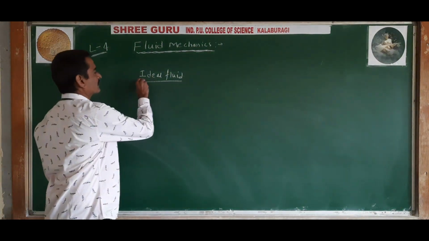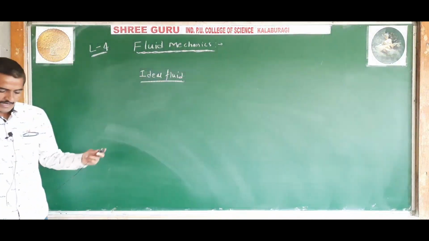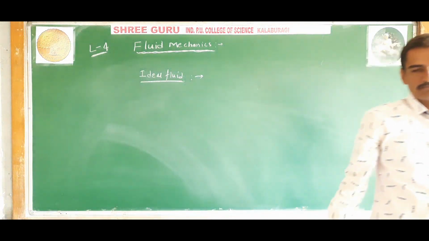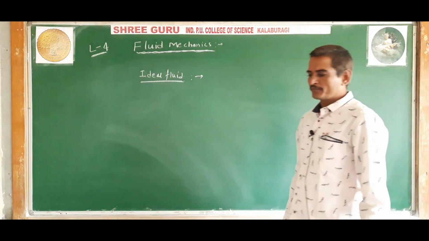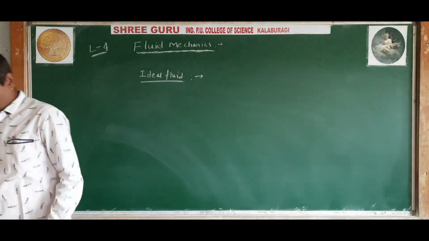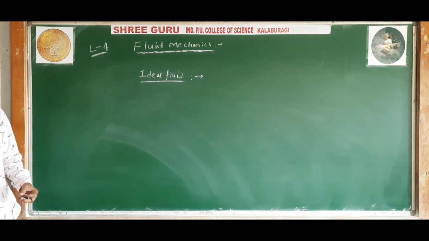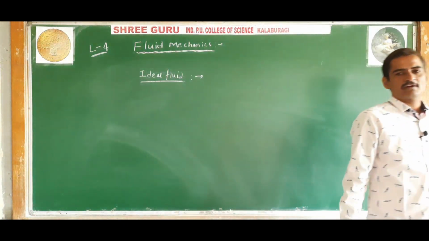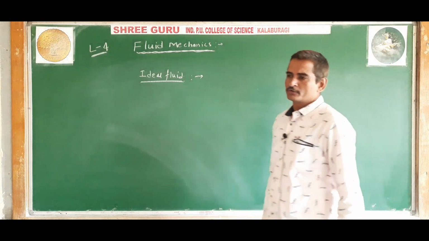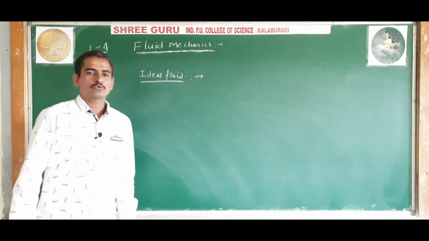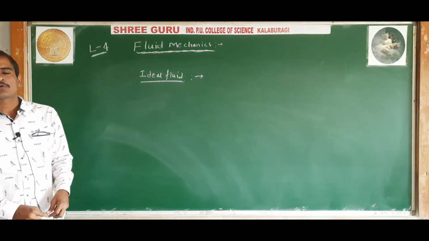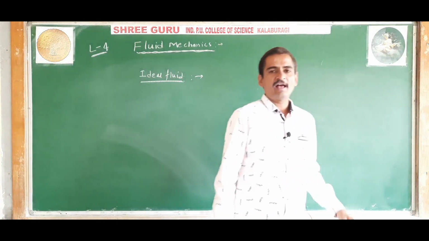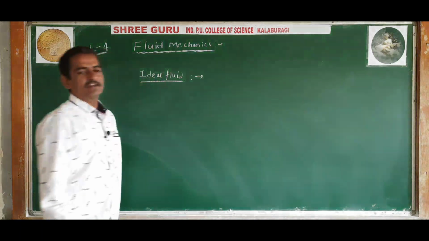Okay. Let us study the next concept, ideal fluid. The flow of real liquid or real fluid is very complicated. It is very difficult to study the flow of real fluid. So for simplicity, to study the flow of fluid in a very simple manner, let us consider the liquid as ideal liquid or ideal fluid.